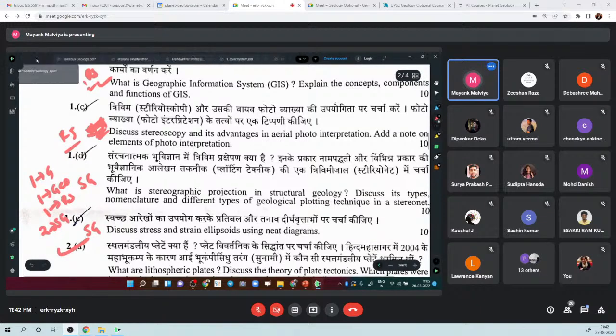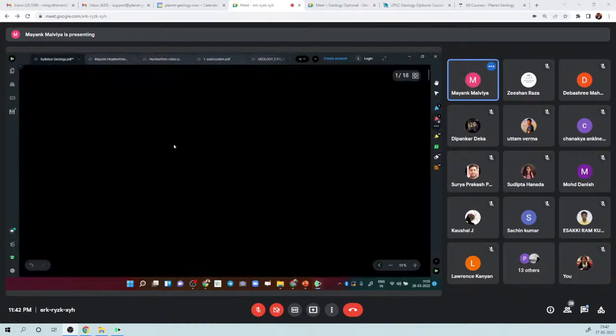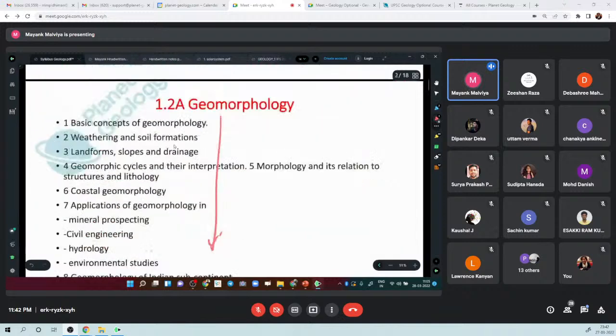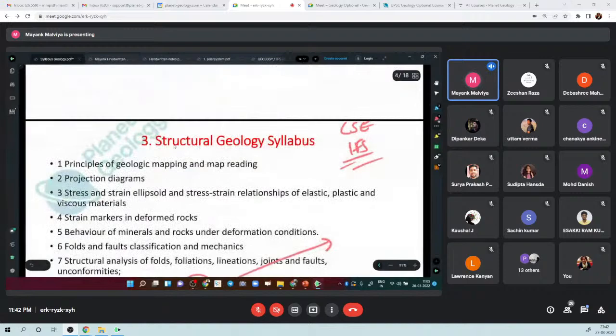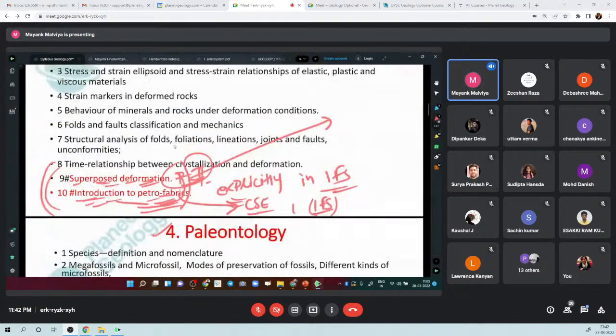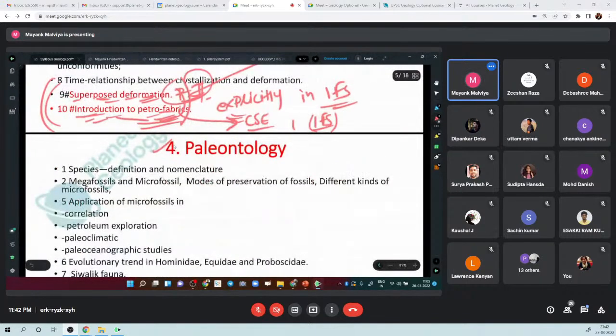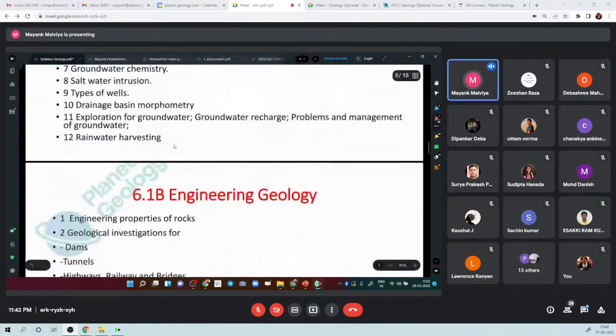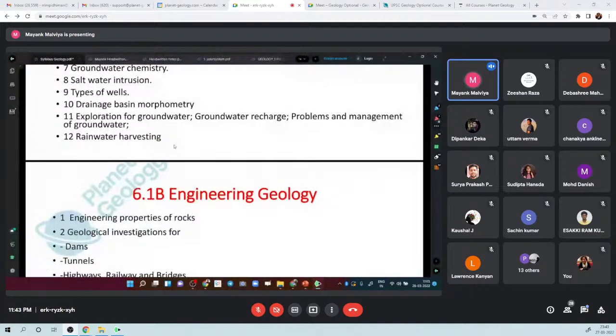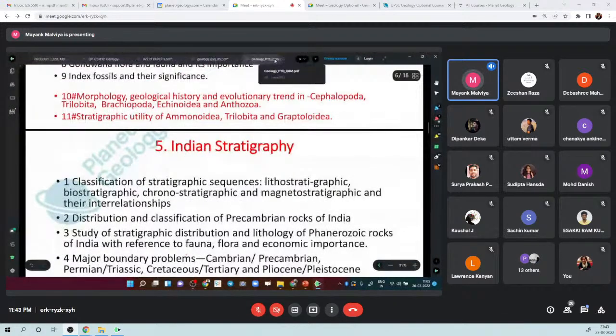So these are the units of paper 1, right? First is general geology, second one is geomorphology and remote sensing, they are given together, then third is structural geology, right? Now, in the other section we have paleontology, Indian stratigraphy, and hydrogeology as well as engineering geology. These are given in a single unit, right? So this is how UPSC mixes up.